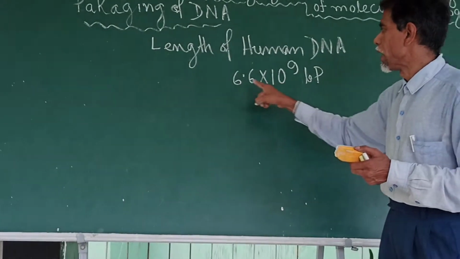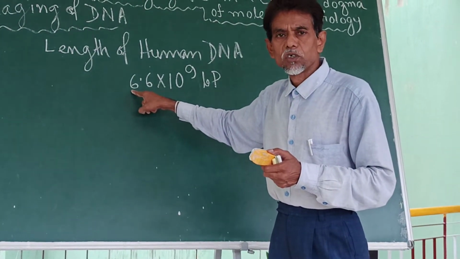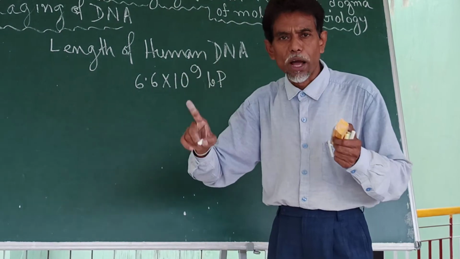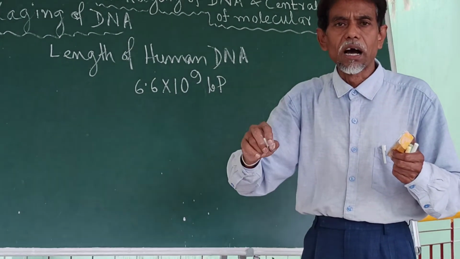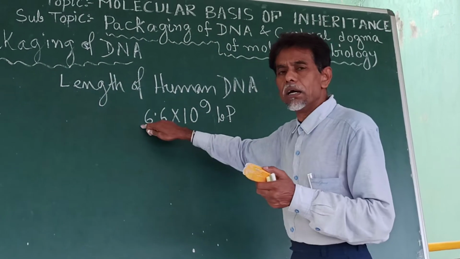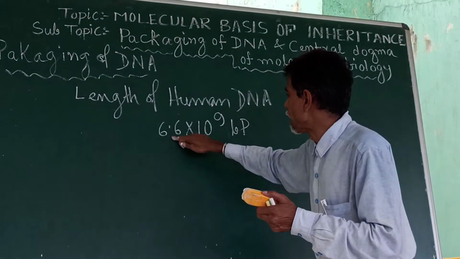This much base pair is present in the DNA within the nucleus of a single diploid cell,